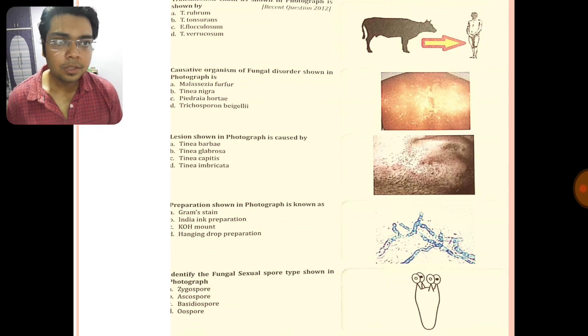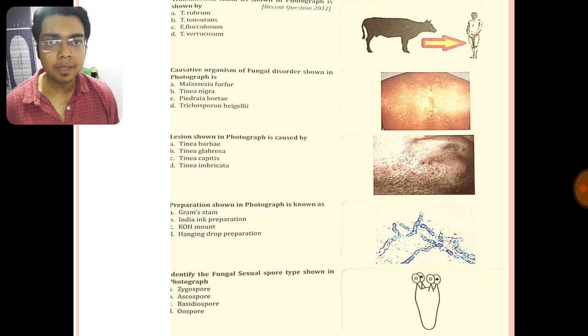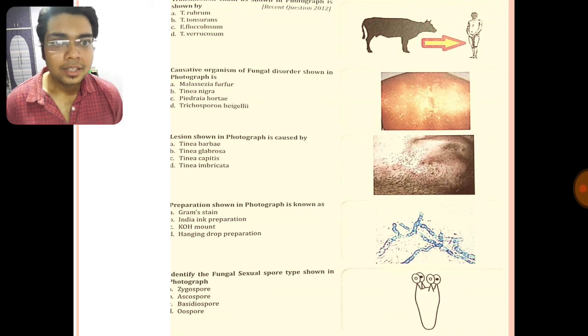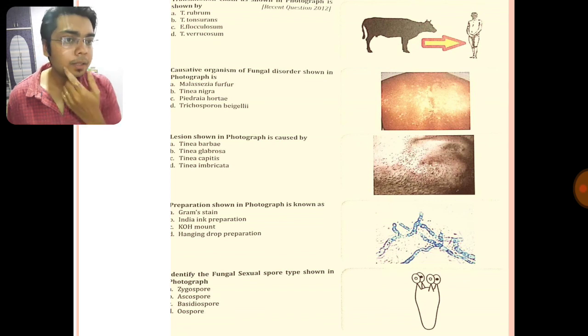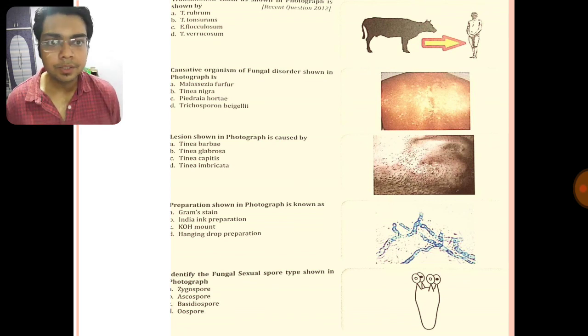So the transmission is shown. You have to write what disease it is, and I will tell you the organism. It is caused by T. verrucosum. Okay. The causative organism of the fungal disorder shown in the photograph is, you say. This answer you will tell, otherwise I will write in the comment. The lesion shown in the photograph is caused by Tinea barbae. Okay, so in the beard, there is tinea infection.